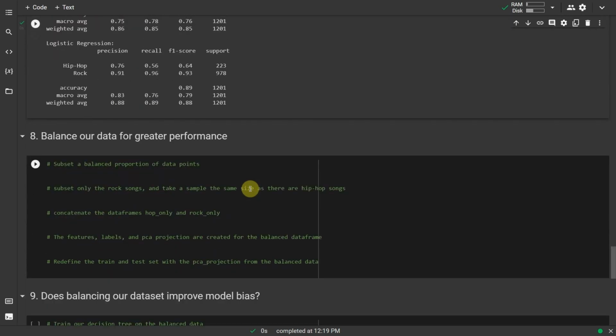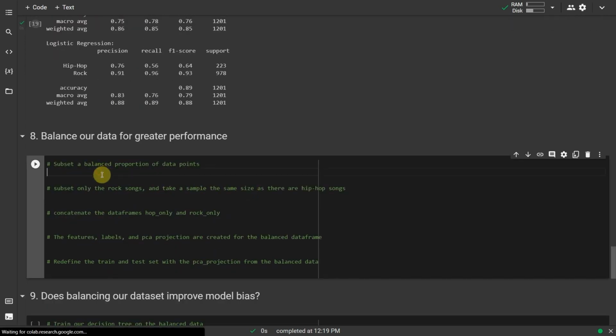To account for this, we can weight the value of a correct classification in each class inversely to the occurrence of data points for each class. Since a correct classification for rock is not more important than a correct classification for hip-hop, and vice versa, we only need to account for differences in sample size of our data points when weighting our classes here, and not relative importance of each class.